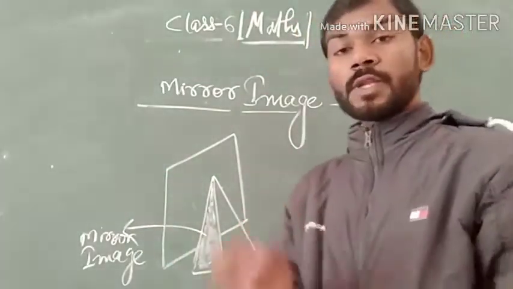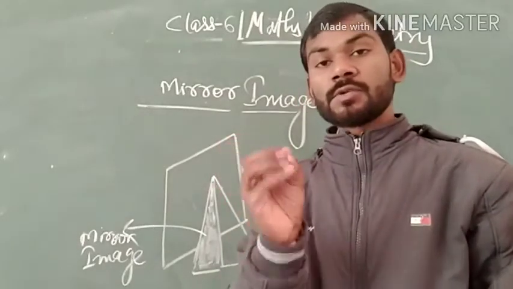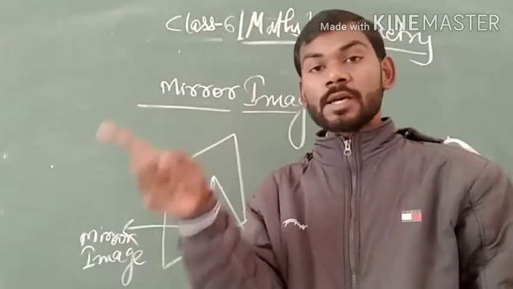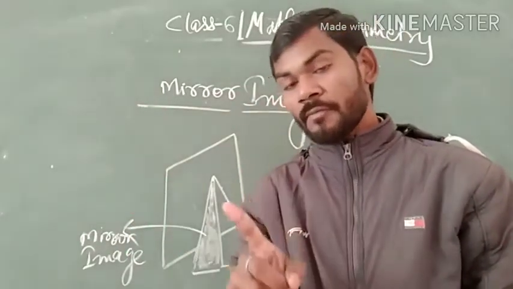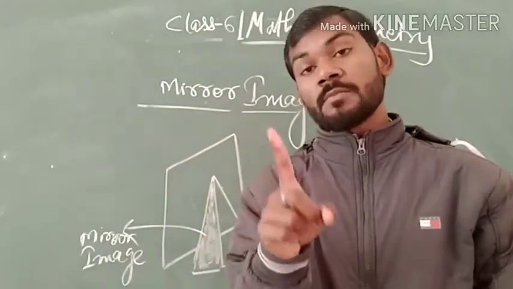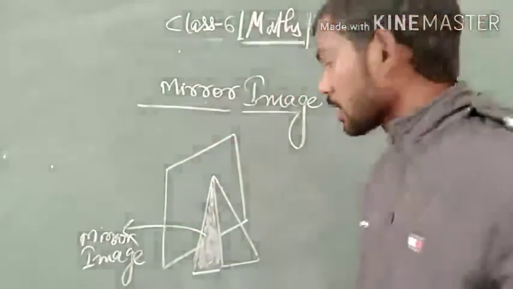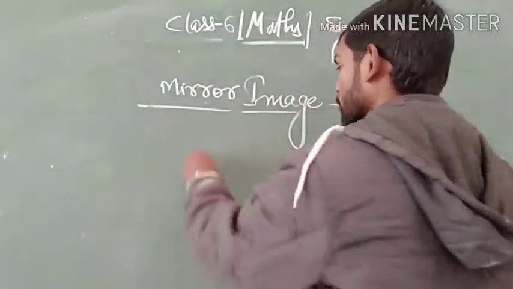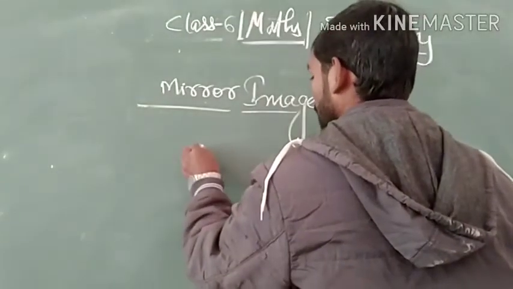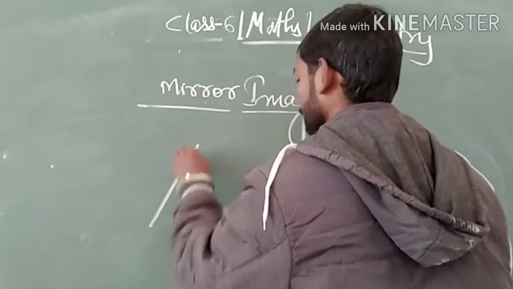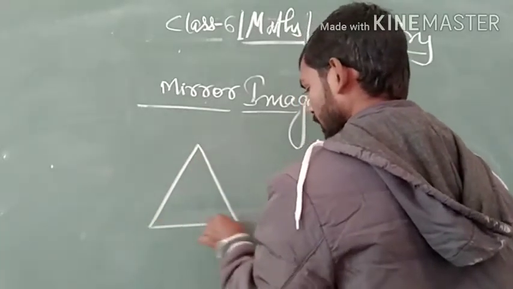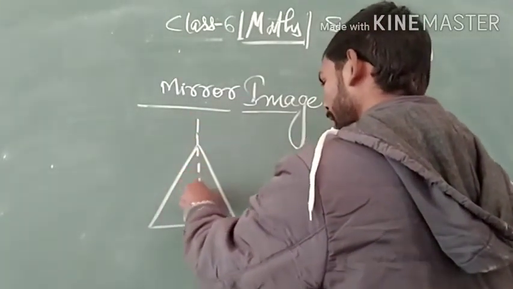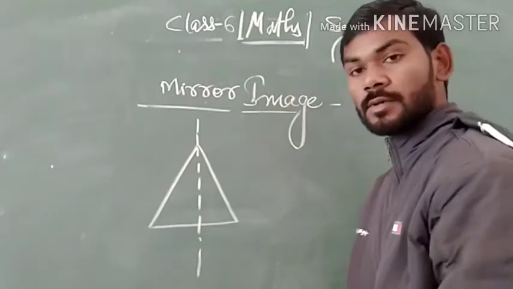Now, sometimes we need to represent symmetry using the mirror image. When we divide an object into identical halves, then every half of the object is the mirror image of the other. Just suppose this is a triangle, and I divide it into two identical halves like this.